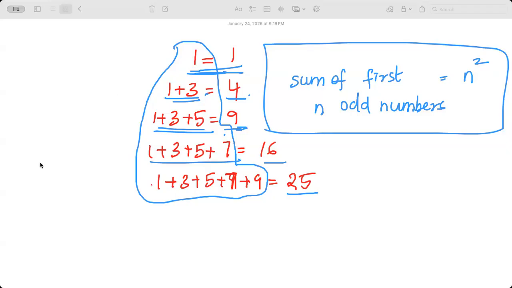Okay, this one I wanted to show you. This is a part of an arithmetic series. Why is it an arithmetic series? There is a common difference. Do you see the common difference of 2? It's very useful for your competitions and stuff.